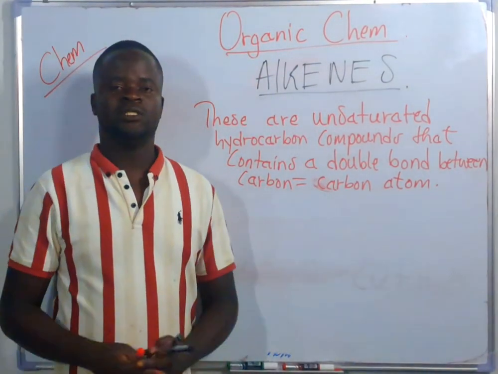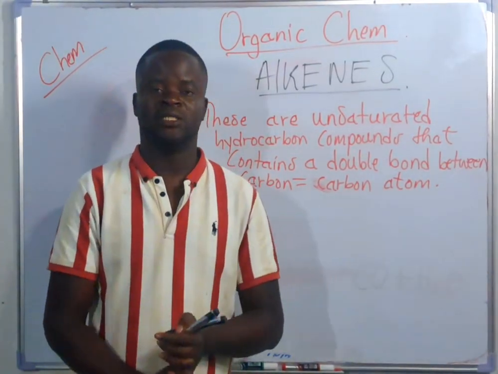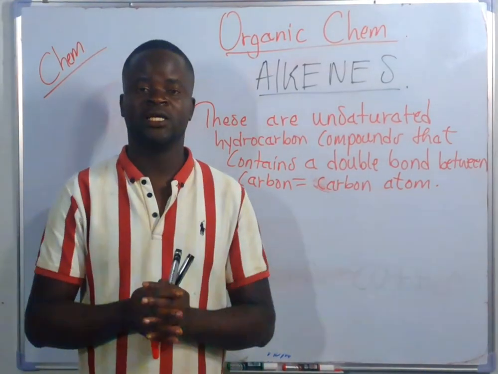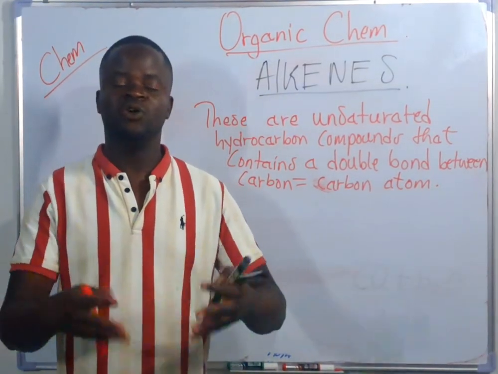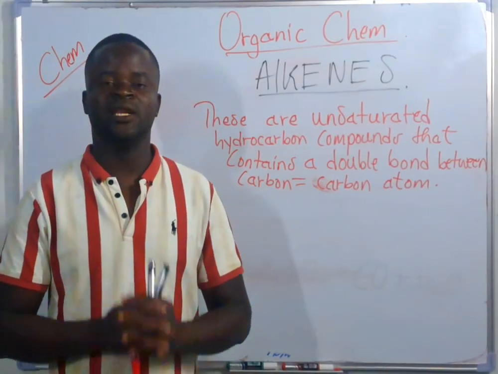Now, what is so special about the alkenes? Number one, you need to know their members. Their members start from position number 2. There is no member by the name of methane.